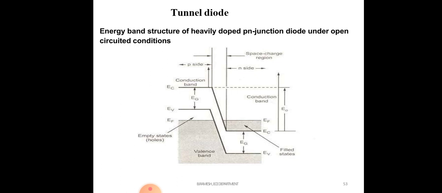Okay, so this is the energy band diagram of a tunnel diode. We know that in the P side the Fermi level is below the valence band, and generally in the N side the Fermi level is above the conduction band.